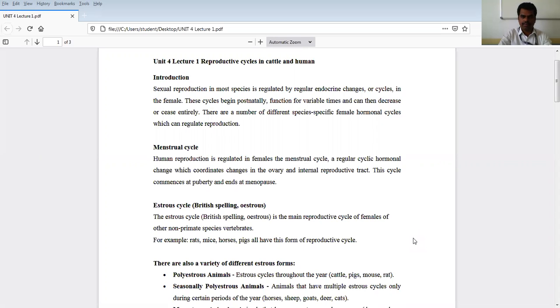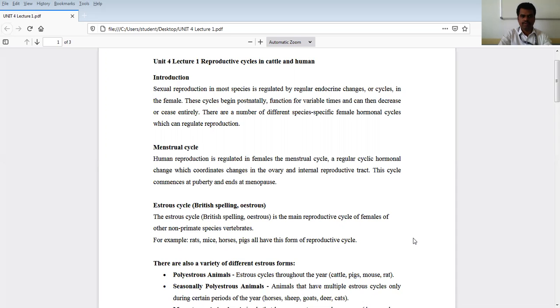When an individual or an organism's reproductive health is well and good, then reproduction will occur. So what do you mean by reproductive health? Why do we call it reproductive health? And reproduction is one of the important basic distinguishing characteristics of living organisms from non-living.